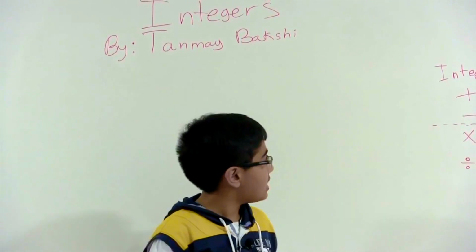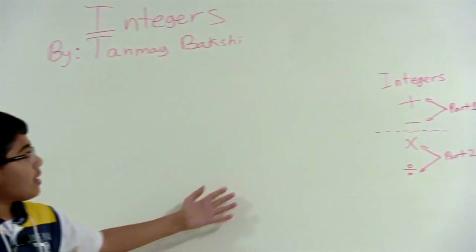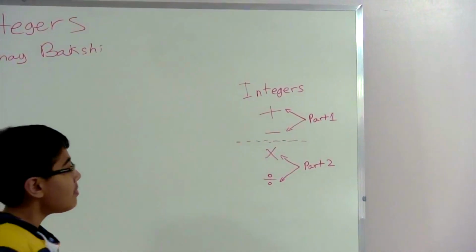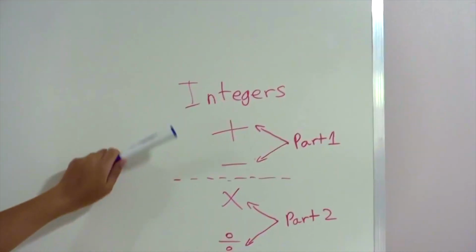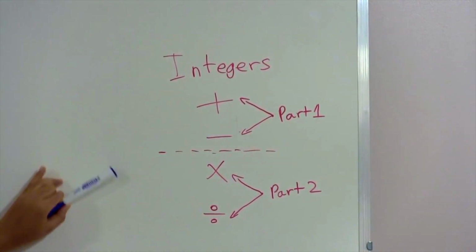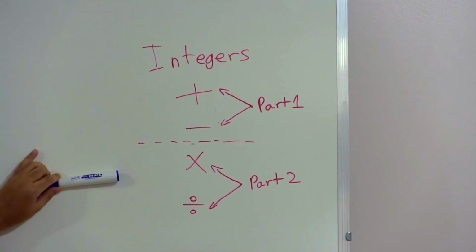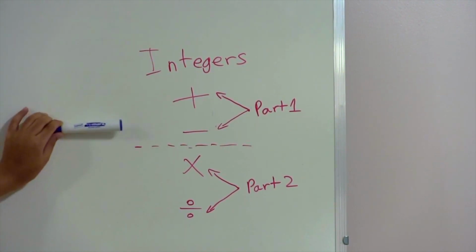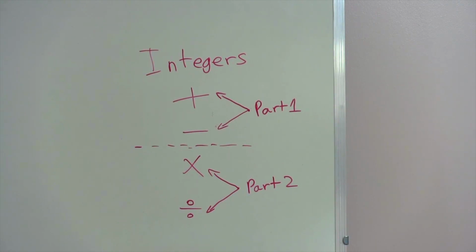So now, as you can see here, we have a little diagram explaining exactly what we've been taught and what we still have to be taught. So, as you can see in integers, we've already taught you addition and subtraction in part 1, and now we're going to be teaching you multiplication and division. Now, you might be thinking that these are simpler than this, and that's exactly why I said now we're going to be going into the complex stuff.